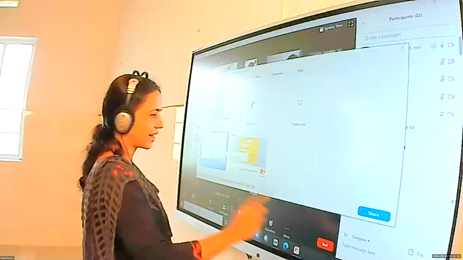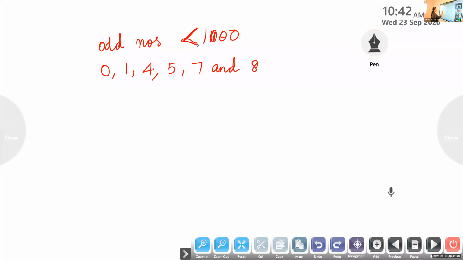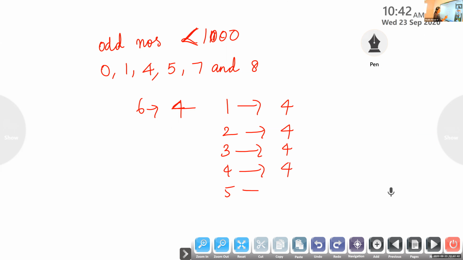You are thinking in the right direction, but there is a small mistake. That small correction is needed there. Total 6 questions are there, isn't it? First question we can answer in 4 ways, second in 4 ways, third in 4 ways, fourth, fifth, and sixth, each in 4 ways. So what is the answer? 4 into 4 into 4 into 4 into 4 into 4, that is the same as 4 raised to 6.